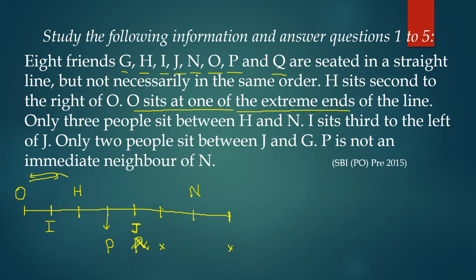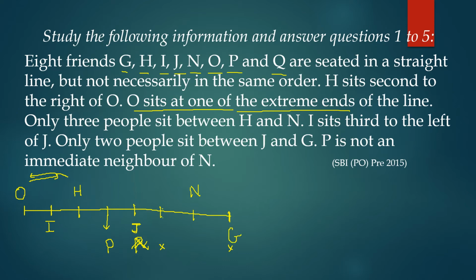3 people sit between H and N. So there are 3 positions between H and N. Who are we left with? Okay, that means now we are left with G and Q. 2 people sit between J and G. So if J is here, 2 people here, that means this will be G.